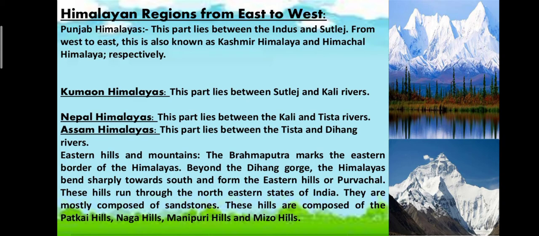These hills run through the northeastern states of India. They are mostly composed of sandstone. The sandstone is available in this Purvanchal region. These hills are composed of the Patkai Hills, Naga Hills, Manipur Hills and Mizo Hills. So all these Patkai, Naga, Manipur and Mizo Hills are situated in this Purvanchal range.